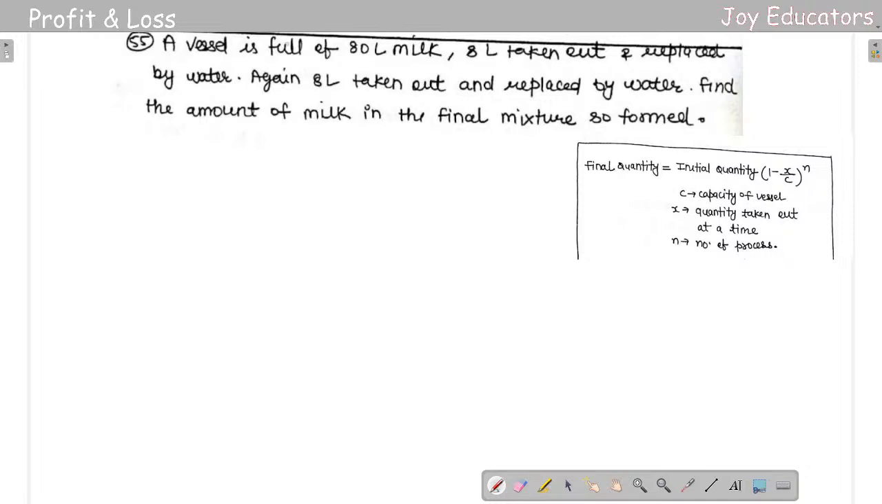A vessel is full of 80 liters of milk. 8 liters are taken out and replaced by water. Okay, 8 liters taken out leaves 72. So again 8 liters are taken out and replaced by water. Find the amount of milk in the final mixture so formed.